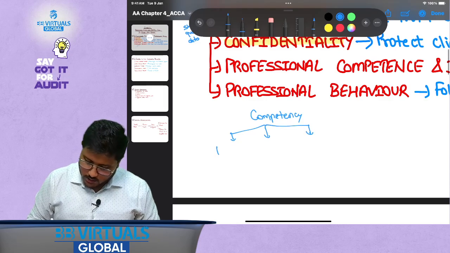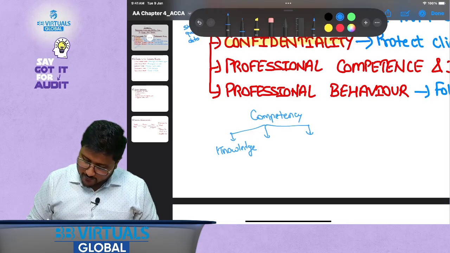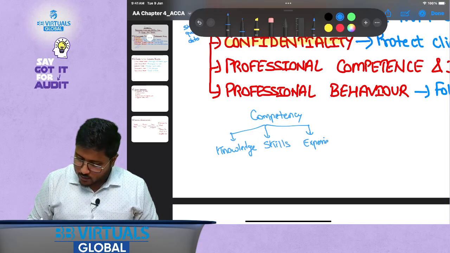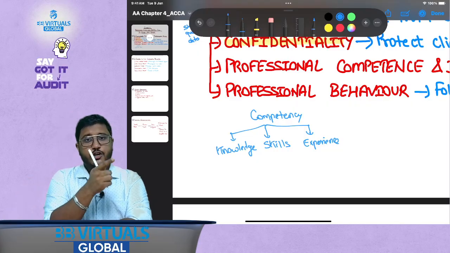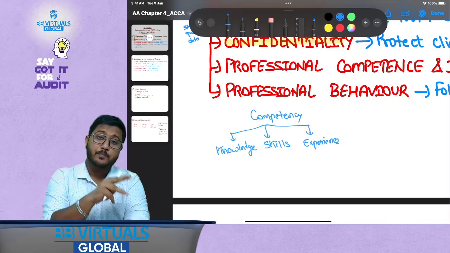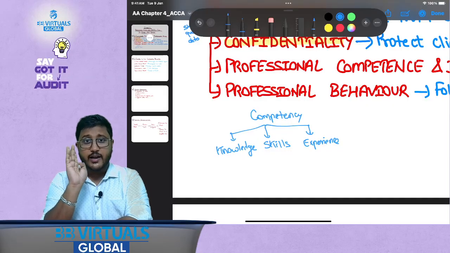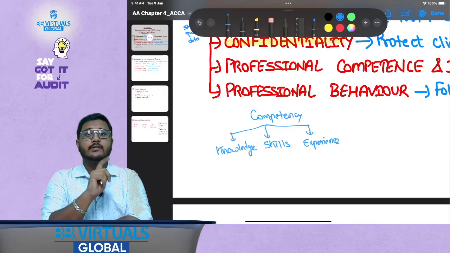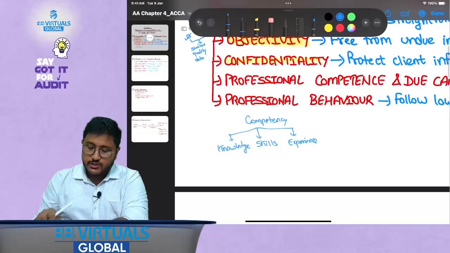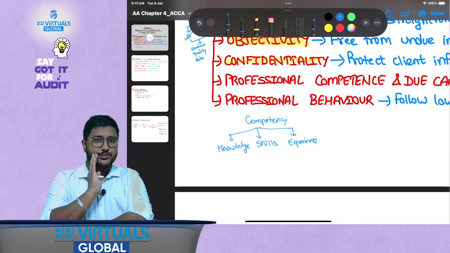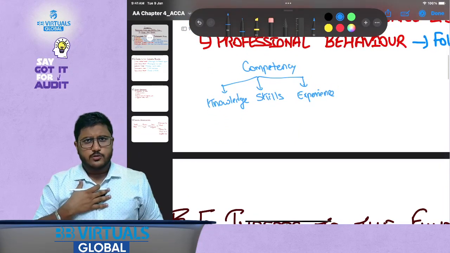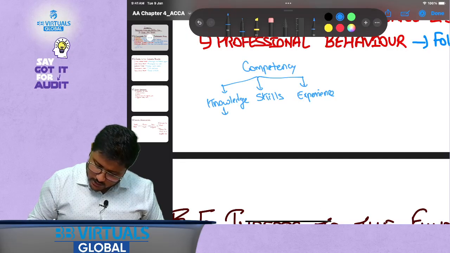Number 1 is knowledge. Do you have the knowledge? Do you have the skills? Or do you have the experience? If you have the knowledge, the skills, and the experience, and you are continuously updating it as per the relevant rules and regulations, then you are professionally competent. So for example, to teach this subject, do I have the knowledge? Yes, I am a chartered accountant. I have the knowledge. Do I have the skills? Yes, I have the teaching skills.